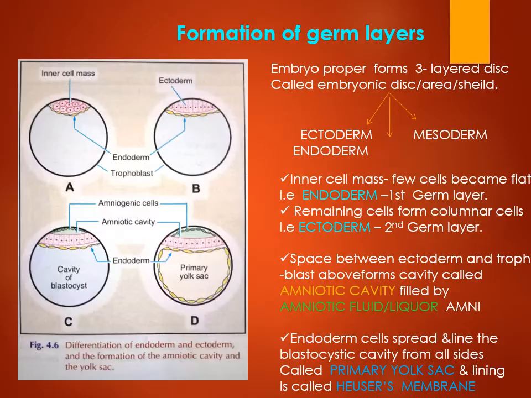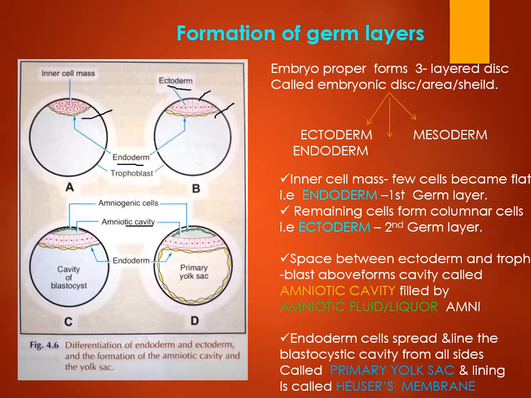Now the inner cell mass of the embryo goes through further changes. The outer layer of it becomes flat. These flat cells form the first germ layer, that is endoderm. The remaining cells of inner cell mass become columnar in shape and form ectoderm. Also, between the trophoblast cells and ectodermal cells, there appears a cavity, which is called amniotic cavity.